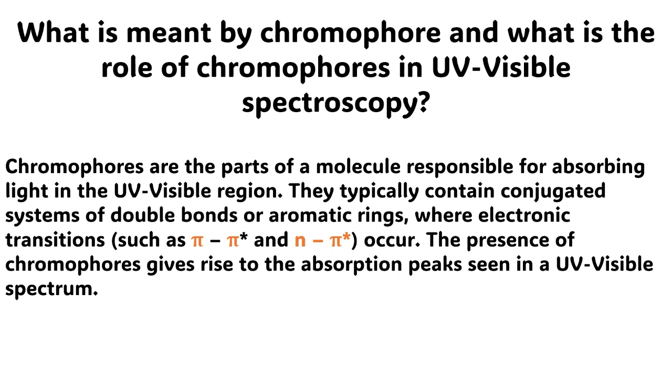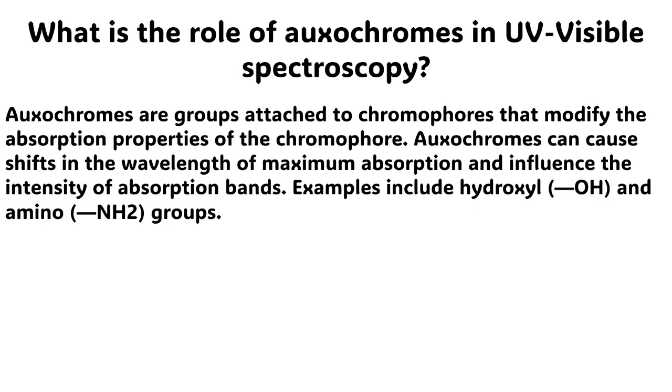They typically contain conjugated systems of double bonds or aromatic rings where electronic transitions such as pi to pi star and n to pi star occur. The presence of chromophores gives rise to the absorption peaks seen in an ultraviolet and visible spectrum.